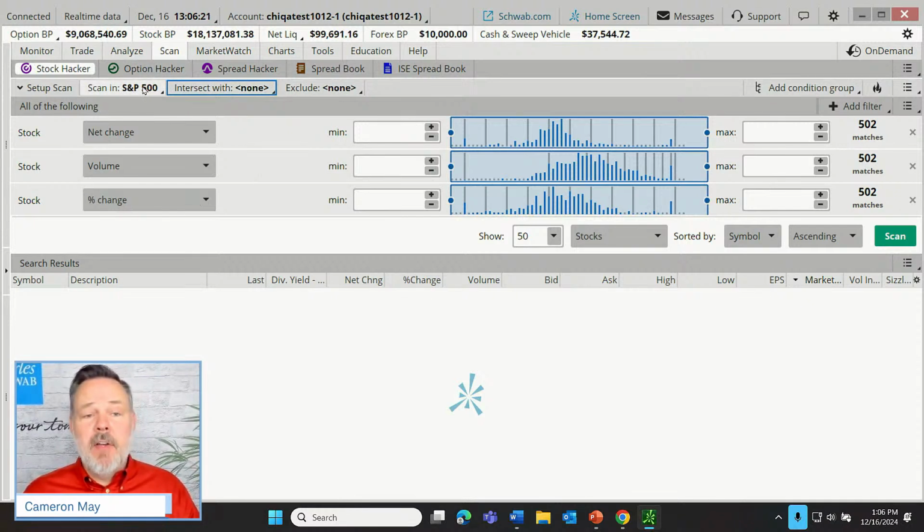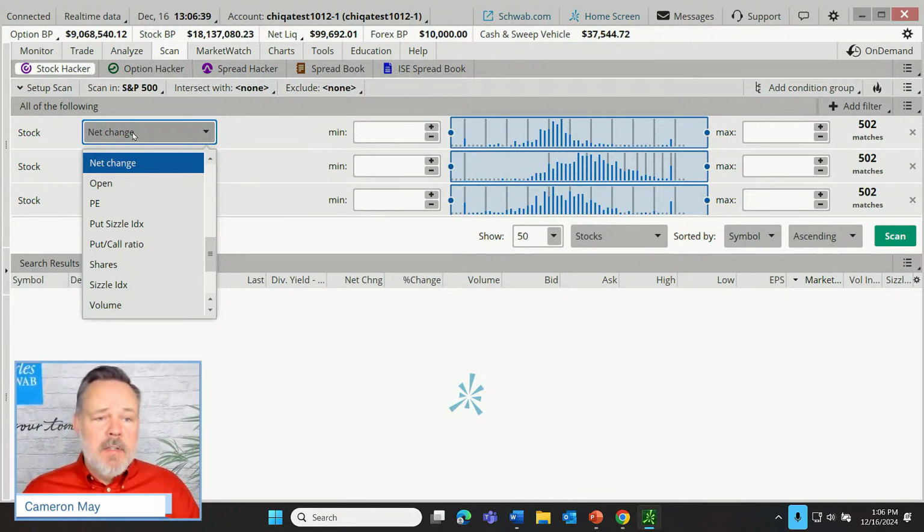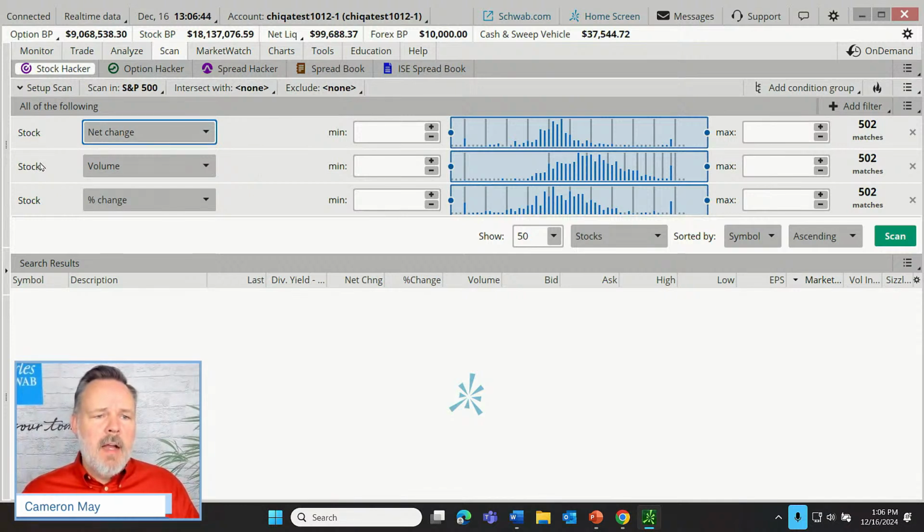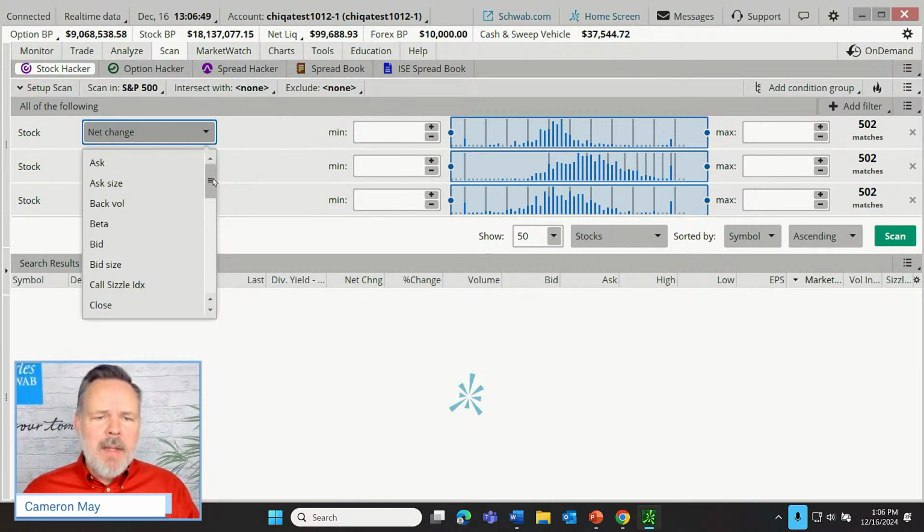So within the S&P 500, let's suppose that our hypothetical stock trader, stock investor out there knows the kind of company they're looking for, and they have a general idea of what that company might look like. Well, let's start to define for the scan tool what those company characteristics are. So the first thing I'm going to do, you'll notice here we have 3 stock scan menus. Now, as I open up those menus, these are pretty decent menus, but this is not an exhaustive list of all the characteristics that might be entered into the scan tool. So I'll show you how to expand on that in a moment.